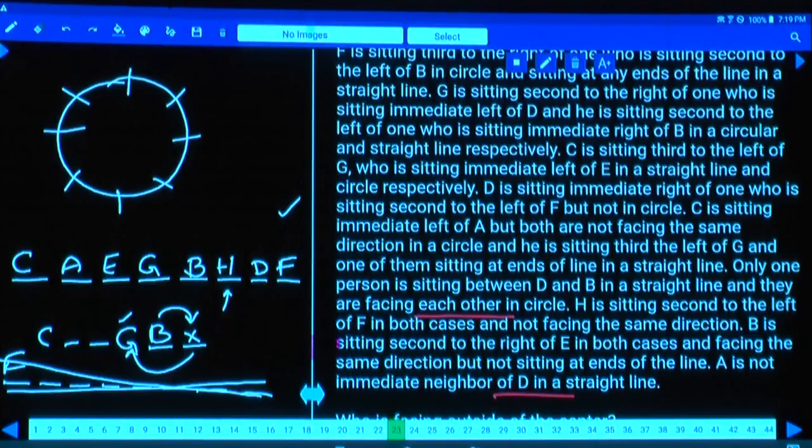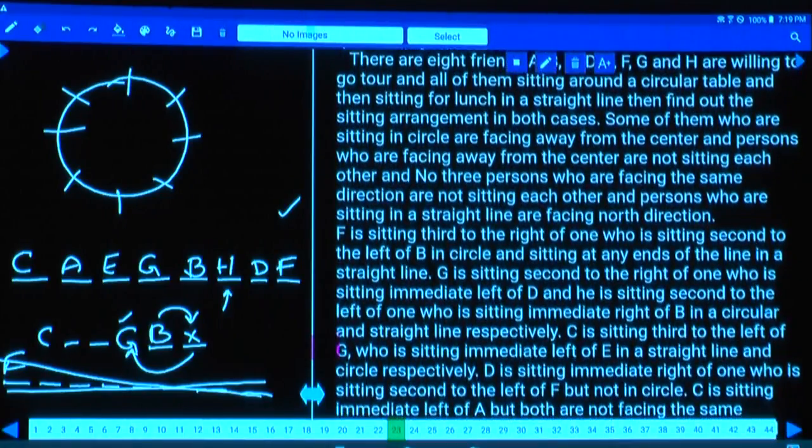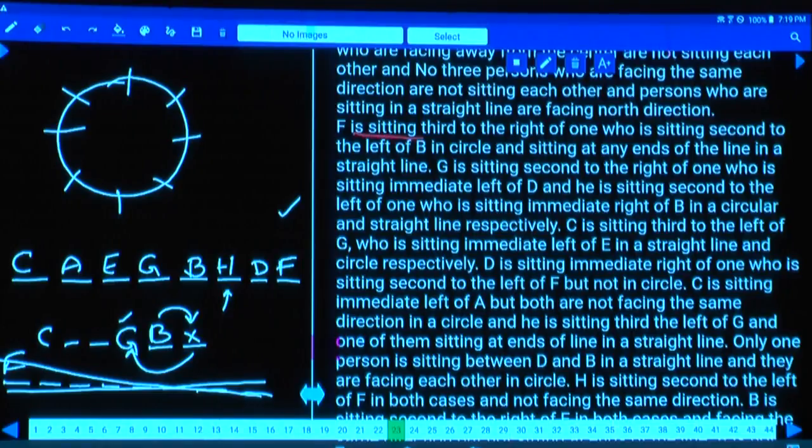Then coming to this circle. Now in this circle, let us start with this one. A is not immediate neighbor of D. Again from the starting, because we have taken from the center, we have picked out only the information which is related to the row arrangement. F is sitting third to the right of the one who is seated second to the left of B in a circle. Now, second to the left of B.